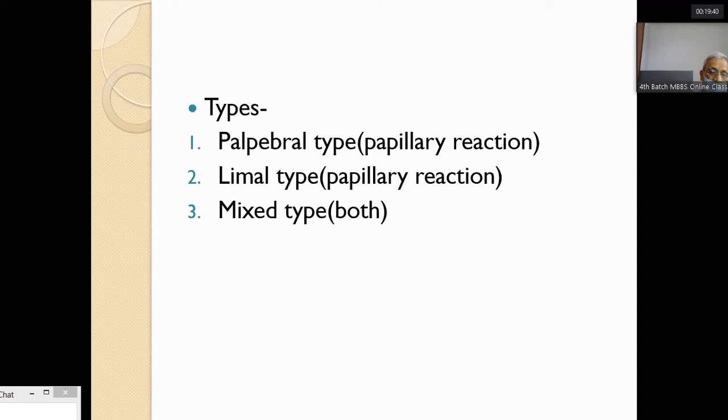One is the palpebral type, most seen in the palpebral conjunctiva. Limbal type is seen in the limbal region, around the cornea, at the junction of the cornea and the sclera. And the third is the mixed type, both palpebral as well as limbal. So there are three types of vernal keratoconjunctivitis.